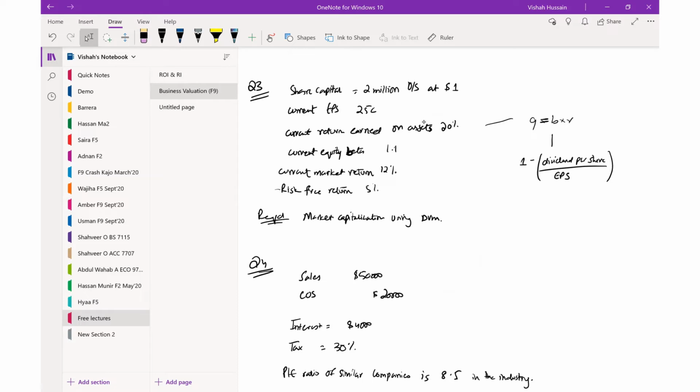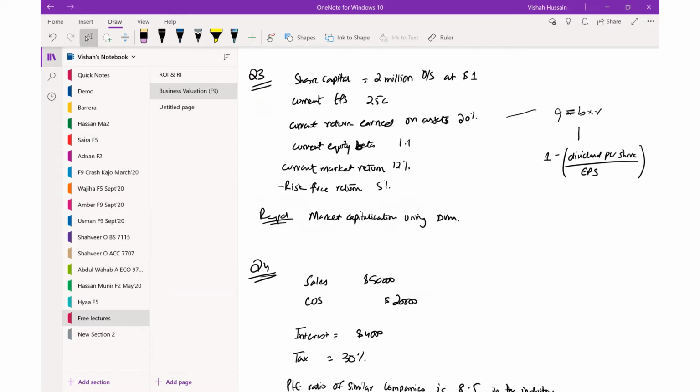The question says that the share capital is 2 million ordinary shares at par value of $1. Current EPS is 25 cents. Current return earned on assets is 20%, equity beta is 1.1, and market return is 12%, risk-free rate is 5%. We need to calculate the market capitalization using DVM. Now, this question is very different from the previous question. Why? Because in the previous question, we were given data related to the dividend. But in this question, we are only given the EPS and the return on assets.